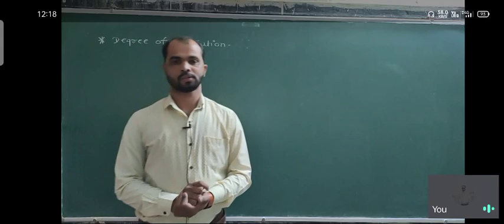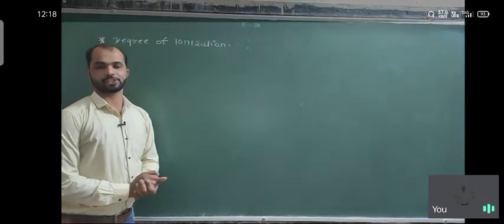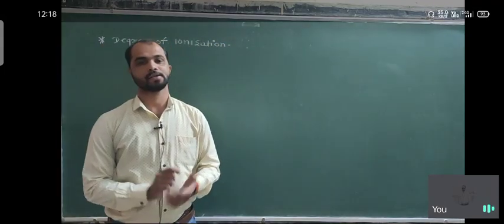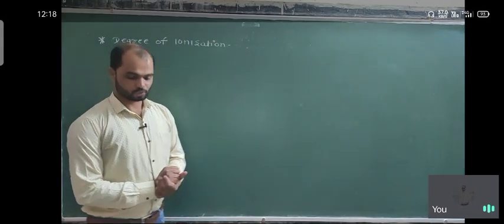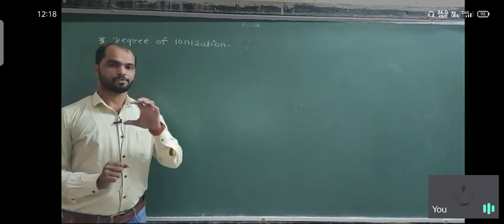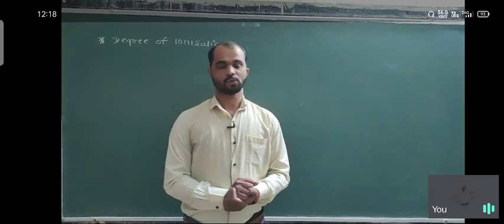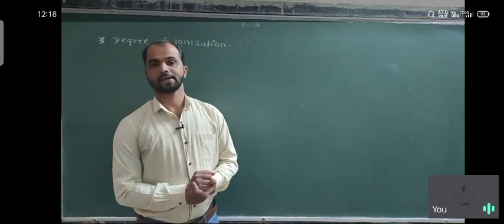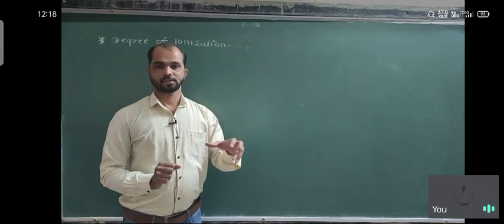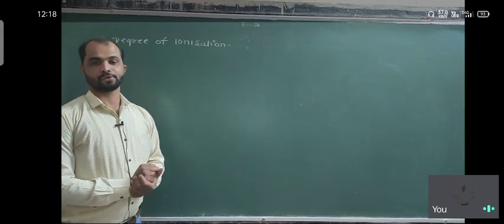Hello students, today we start another topic, degree of ionization. In the last lecture we already started the third chapter, ionic equilibrium. Ionic equilibrium is totally based on the formation of ions in an aqueous medium by the species. When equilibrium is established, at that time the concentrations of ionized and unionized species remain the same. So this is ionic equilibrium.